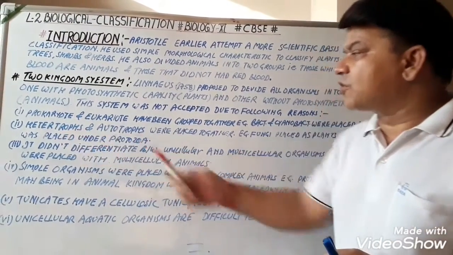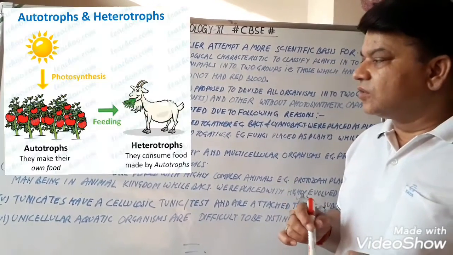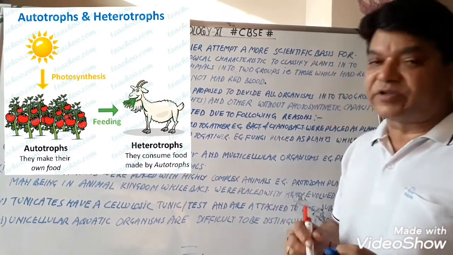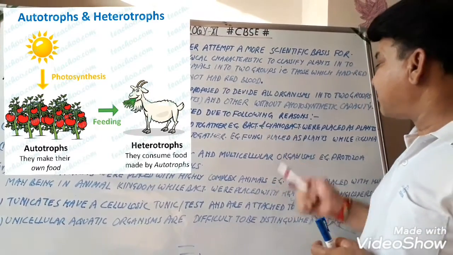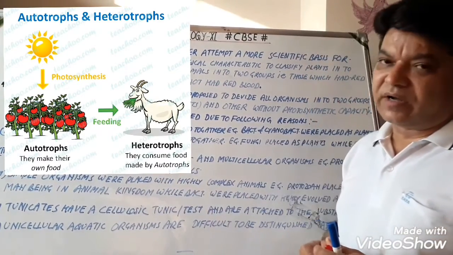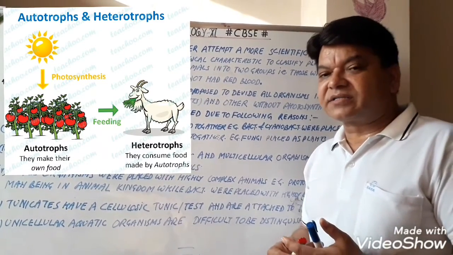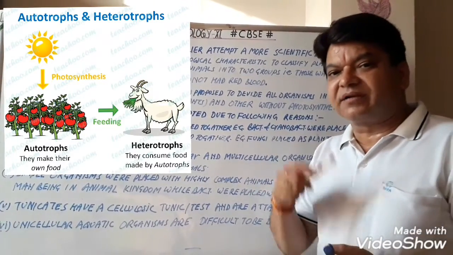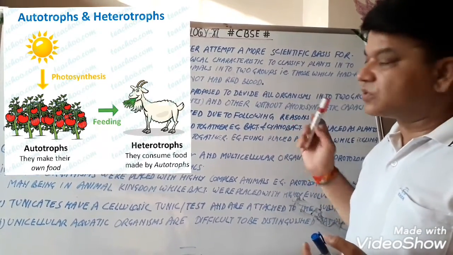Second, heterotrophs and autotrophs were placed together. It means heterotrophs, which do not show photosynthesis, and autotrophs, which show photosynthesis, were placed together. दोनों को साथ साथ लिया गया. For example, fungi were placed as plants, while Euglena was placed under protozoa. Euglena also has chlorophyll. Euglena is a kind of protist and the connecting link between animals and plants, because it has chlorophyll and may perform photosynthesis.